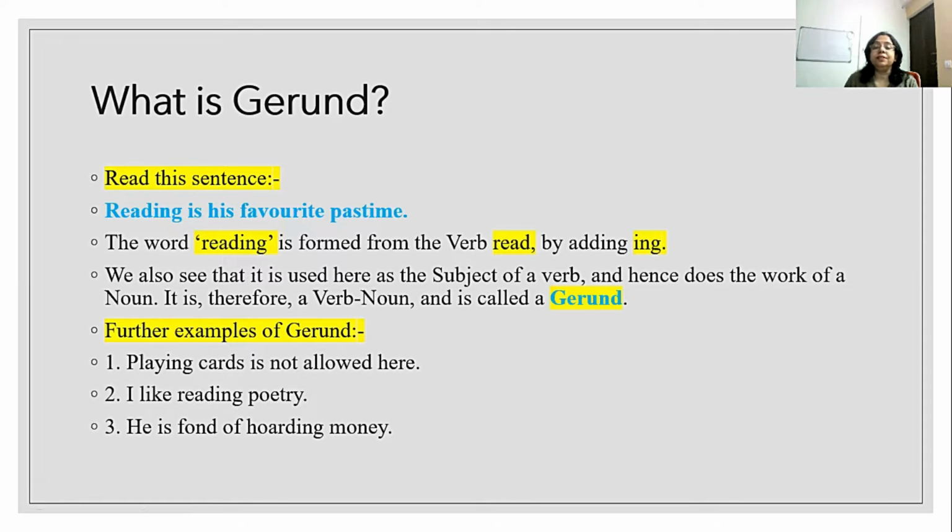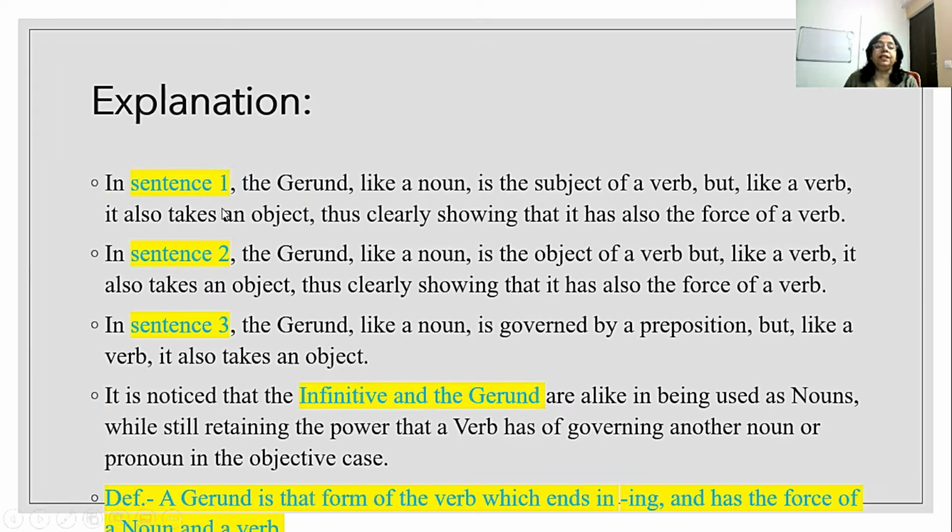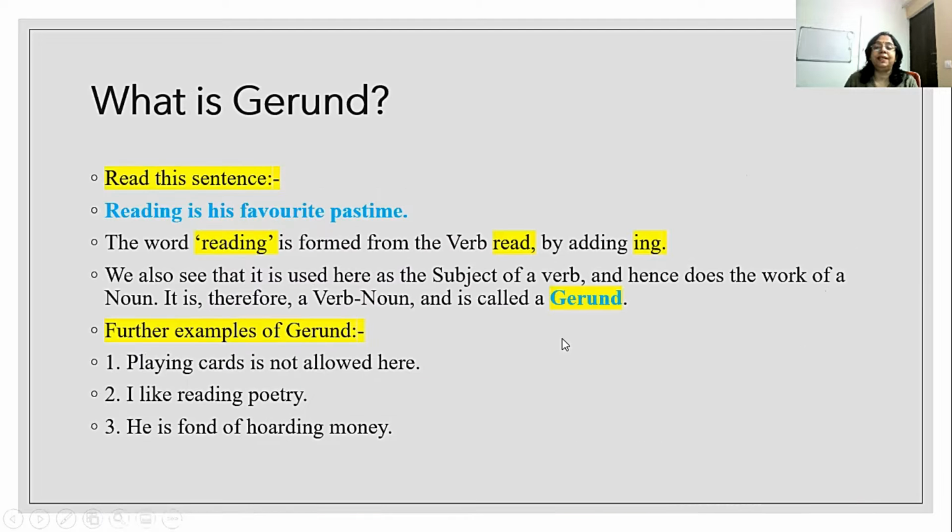Again, hoarding is gerund. So in sentence 1, the gerund like a noun is the subject of a verb, but like a verb, it also takes an object, thus clearly showing that it has also the force of a verb. You can see for better understanding, playing cards is not allowed here.